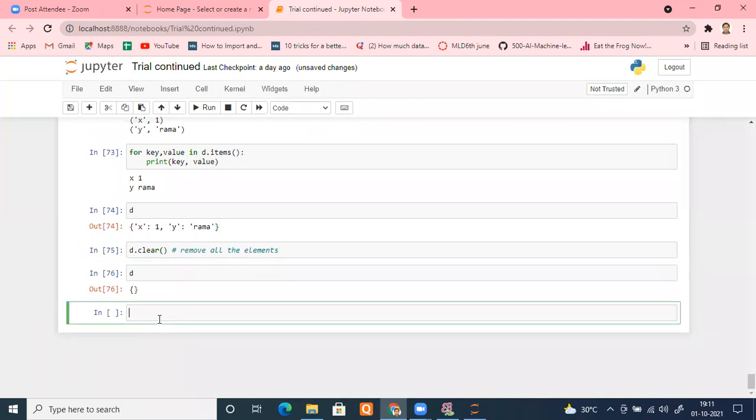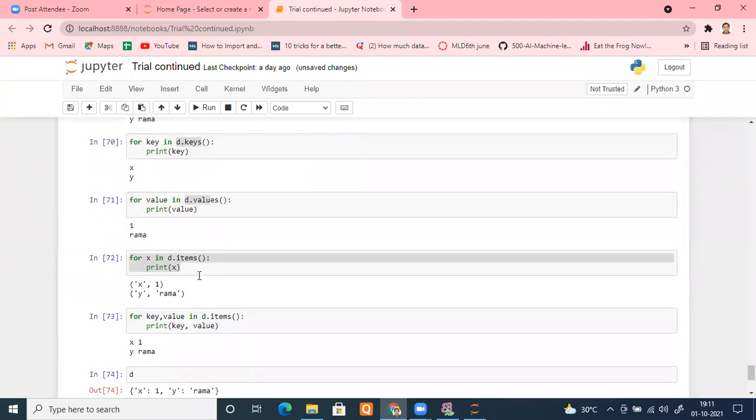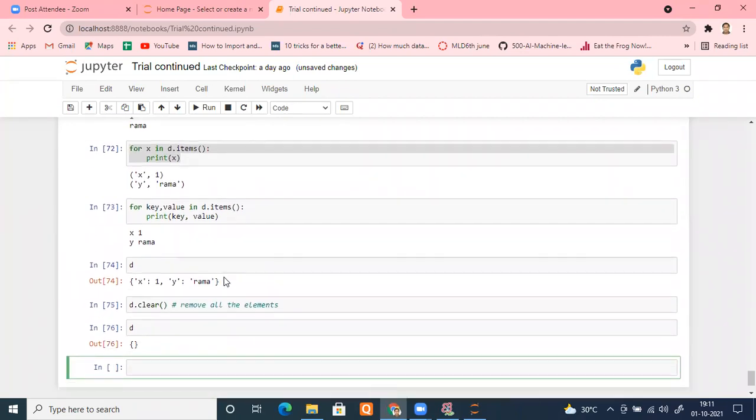Items we have studied already. What items will return, what keys will return, what values will return, we have already seen that. So four methods we have seen. Let's see one more method. Let's say the d.get method.